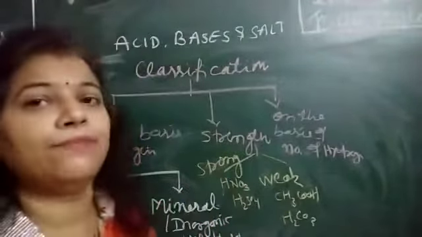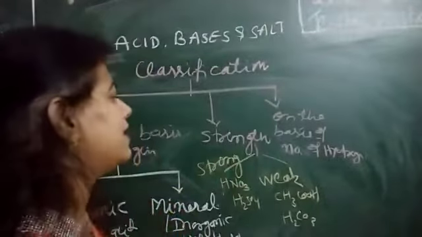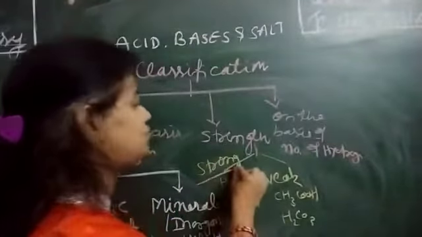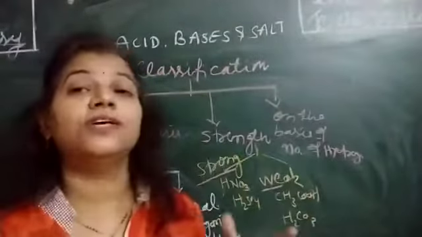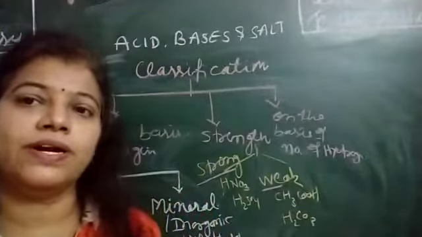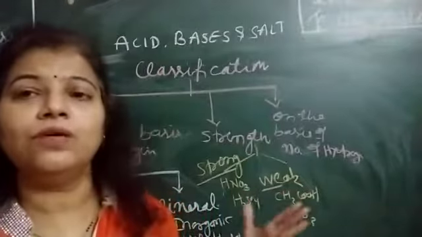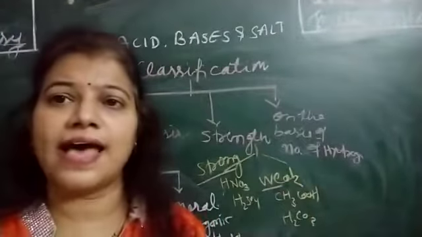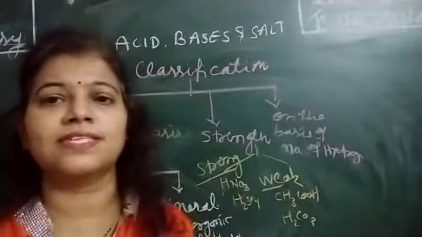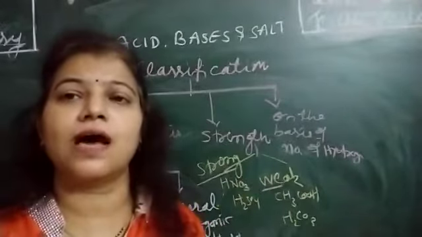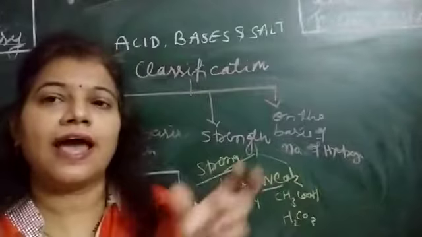So whenever I am talking about strength, the acids are divided into two types: strong acids and weak acids. What is the meaning of the word strong here? Strong acids are those which dissociate completely into ions. For example, take HCl.